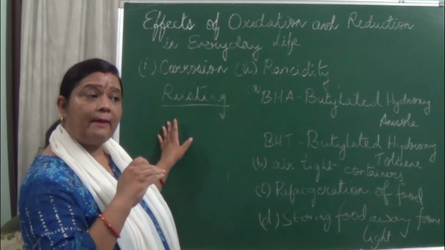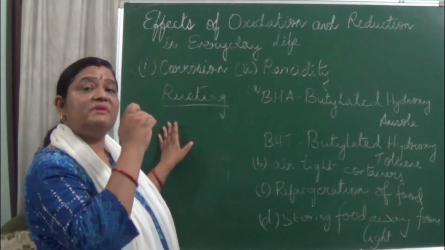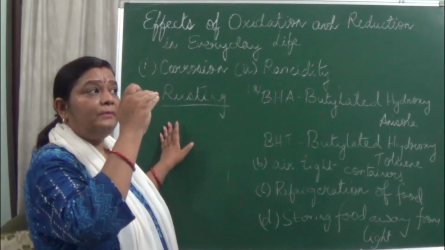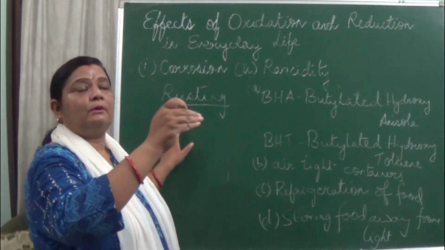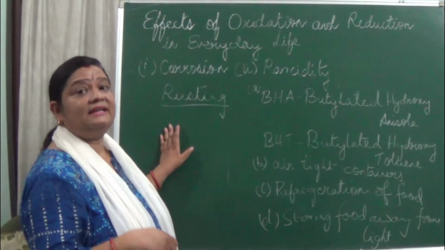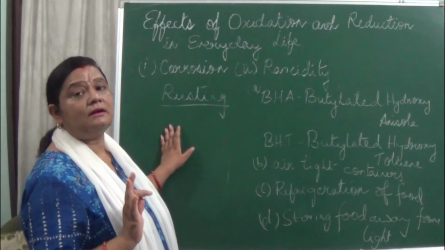So here what has happened? The iron on the surface, this metal, has been degraded, or finished up, to form another substance, and that can be seen by the change in color.